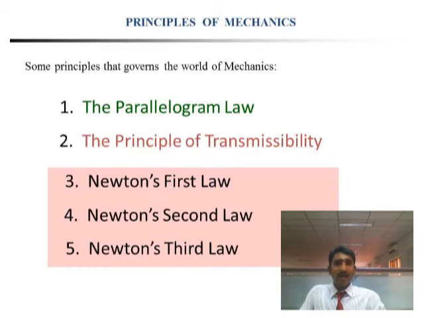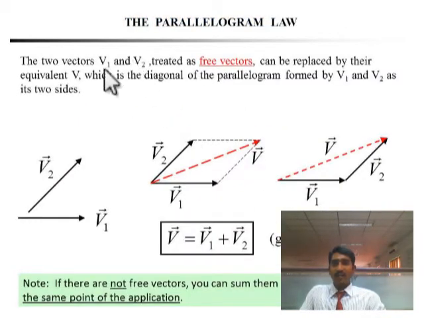The first one is the parallelogram law. Two vectors v1 and v2, treated as free vectors, can be replaced by the equivalent vector V, which is the diagonal of the parallelogram. So this is a parallelogram and V is the diagonal for these two vectors. This is the parallelogram law of forces.